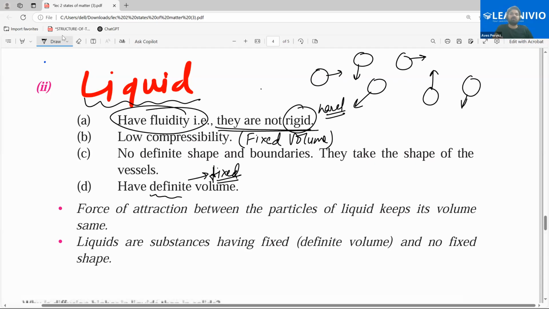What do you mean by volume? Volume means the tendency of a matter to occupy some space. When something is occupying space, it means it has some volume. That space which something can occupy is called its volume. So fixed volume means, if you have 1 liter of water, will you be able to pour that whole 1 liter of water in a half liter, 500 ml bottle? No. You will have only half a liter of water in the bottle, otherwise it will overflow.